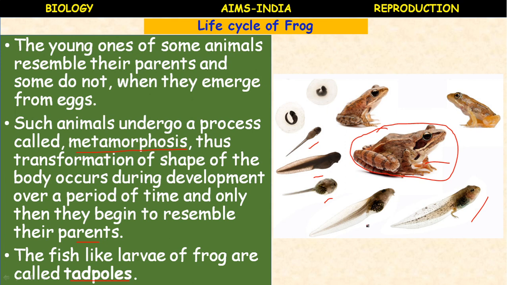They are larvae of a frog, tadpoles. They undergo changes and become the baby frog and finally become the adult. These changes together are named metamorphosis.